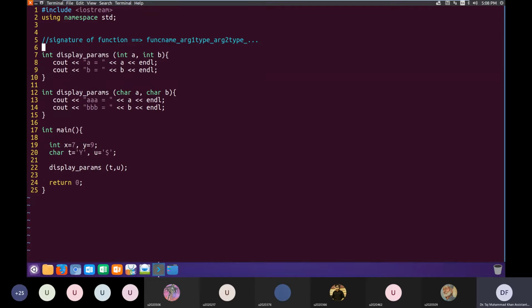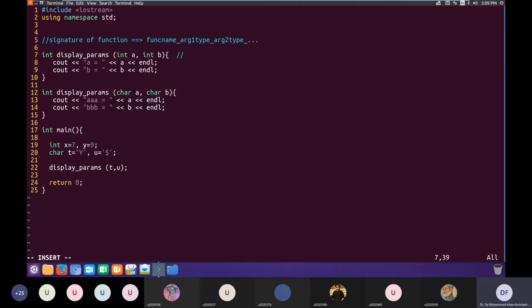Internally the compiler does not only retain the name of the functions, it stores the signature of the functions. The signature contains the name as well as the number and types of the arguments. Based on this signature, the compiler can distinguish between these two functions.